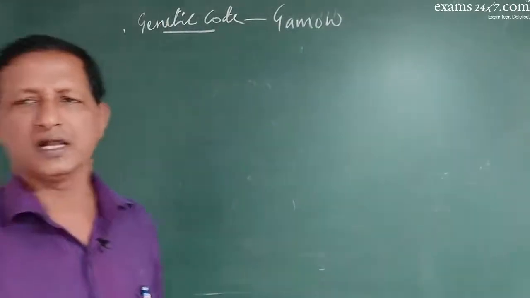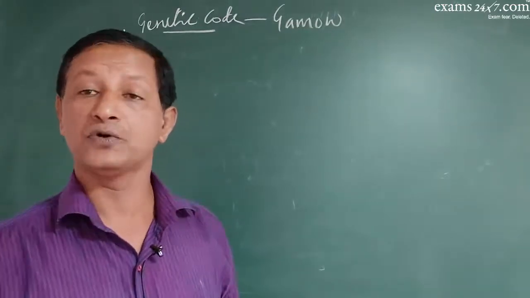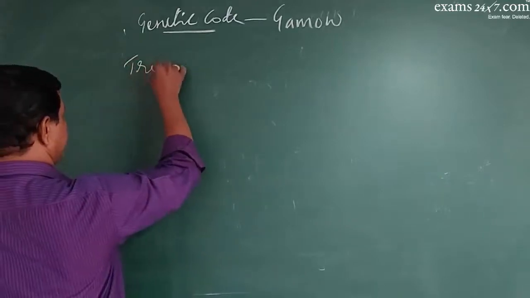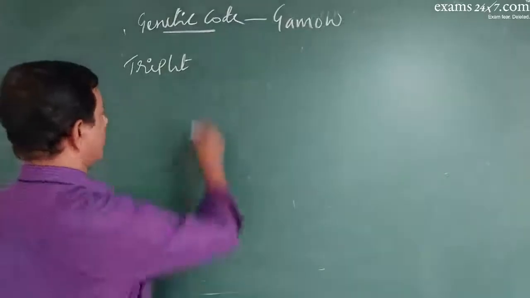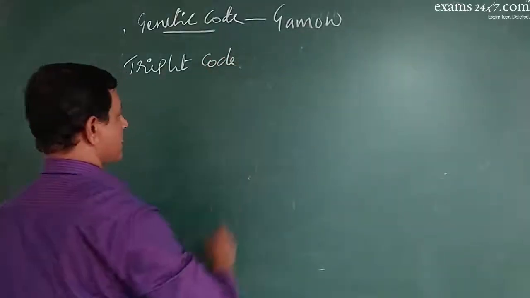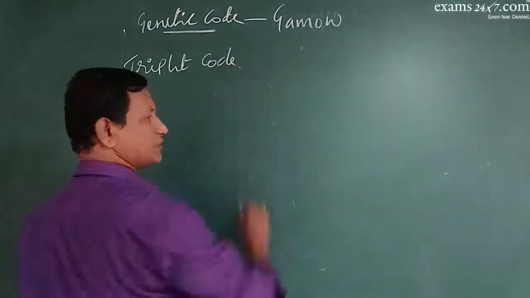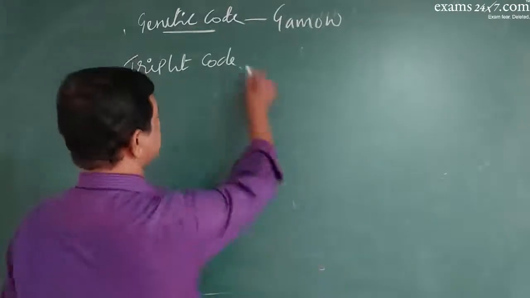Finally it was proved, Nirenberg and Khorana did various experiments, that each amino acid is coded by a set of 3 bases, and that set of 3 bases is called a triplet code. The term code is used for the information present on DNA.